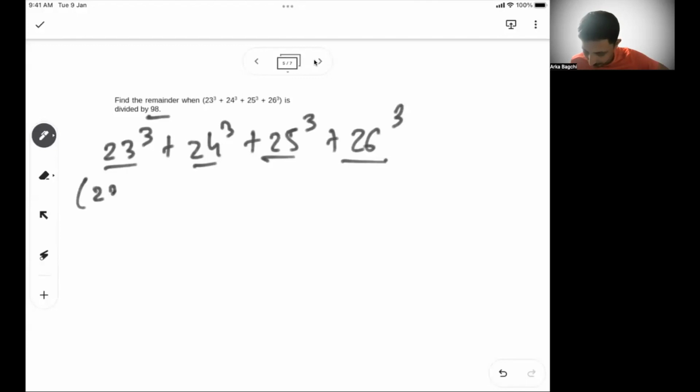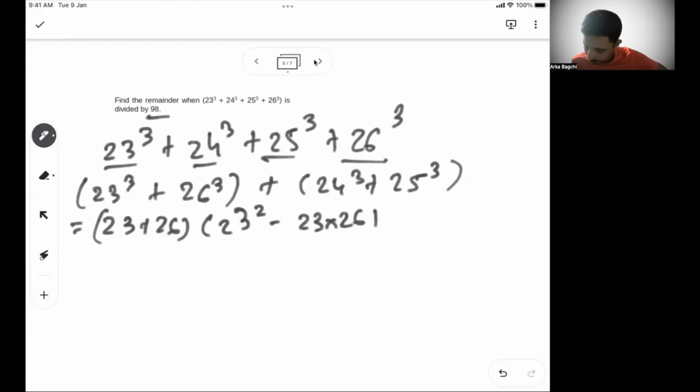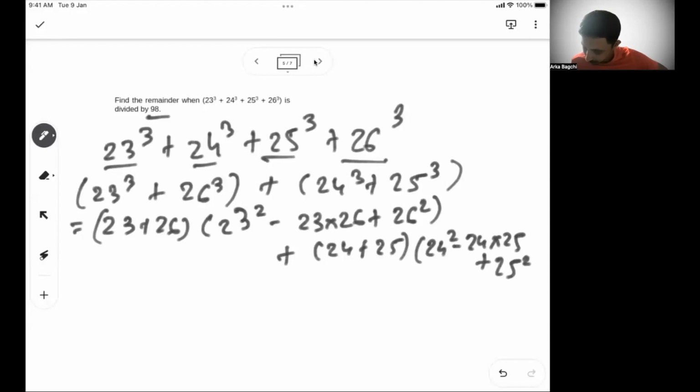So if I break it, 23 cube plus 26 cube, I'm just grouping them right now. So this part is a cube plus b cube, which is (a plus b) into (a square minus ab plus b square). Similarly here, 24 plus 25 into 24 square minus 24 into 25 plus 25 square.